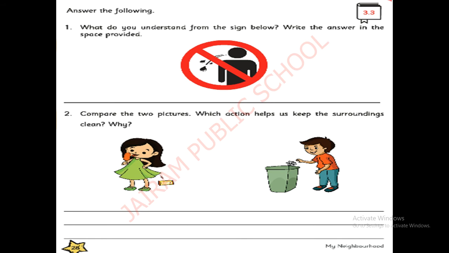Okay. Now next, compare the two pictures. Compare the two pictures. Which action helps us keep the